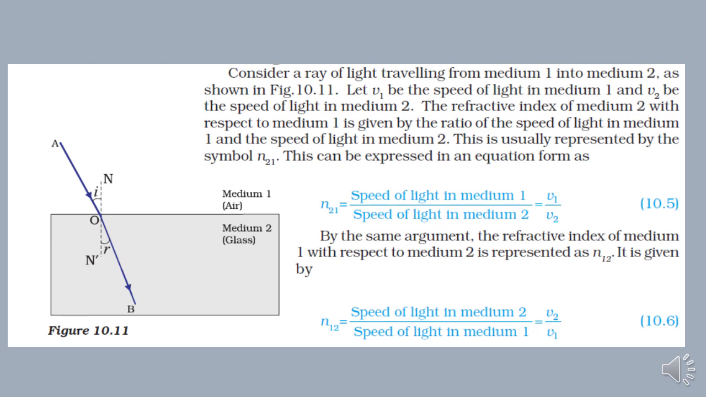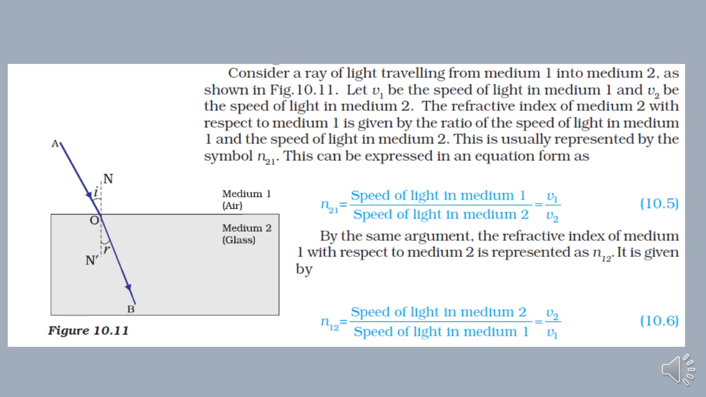That means refractive index of glass with respect to air, it is represented as eta 21. The symbol looks like n, but it's spelled as eta, which represents refractive index. So refractive index eta 21, meaning refractive index of medium 2 with respect to medium 1, can be expressed by taking the ratio of speed of light in medium 1, that is air, upon speed of light in medium 2, that is glass. So when I take V1 by V2, I will get refractive index of glass with respect to air.